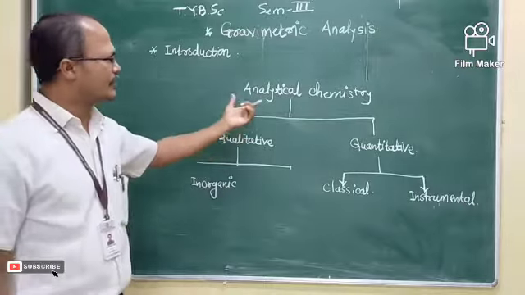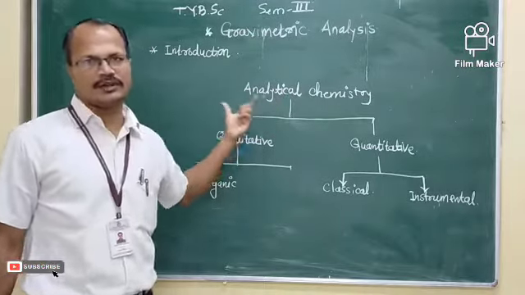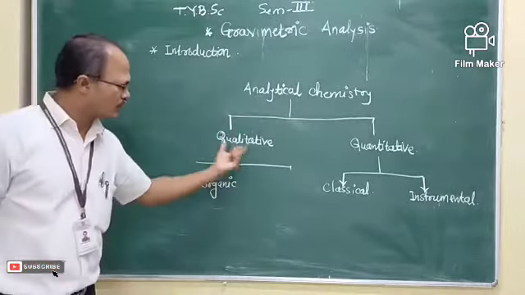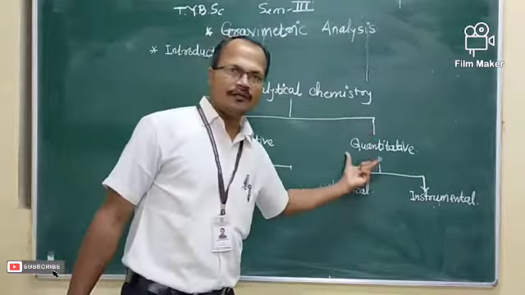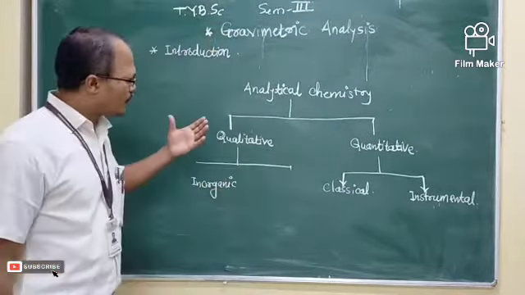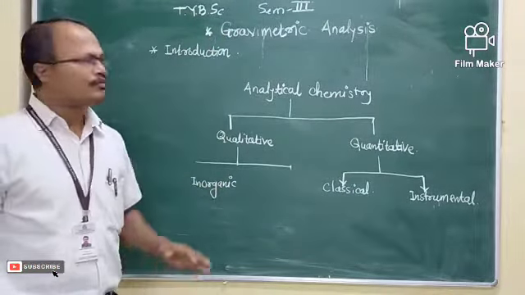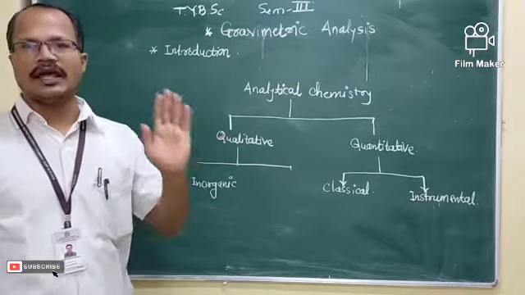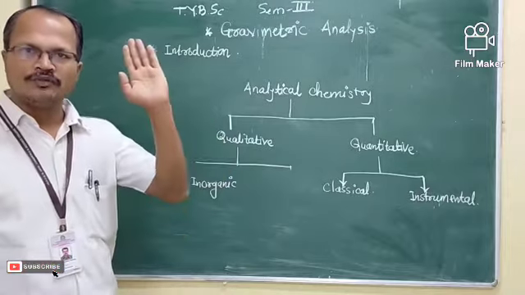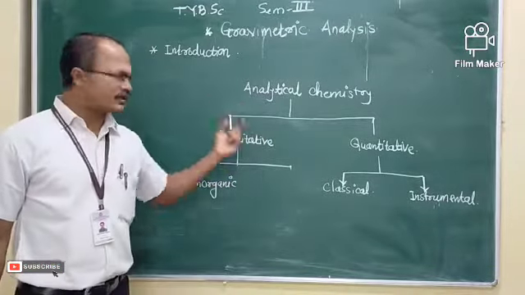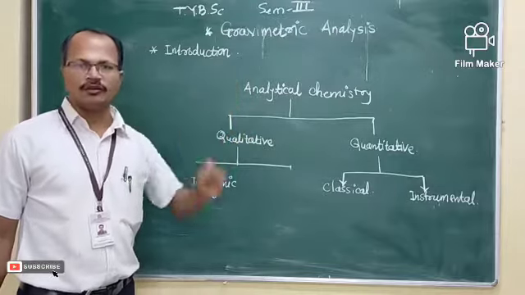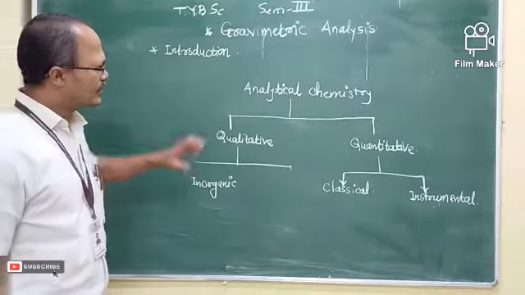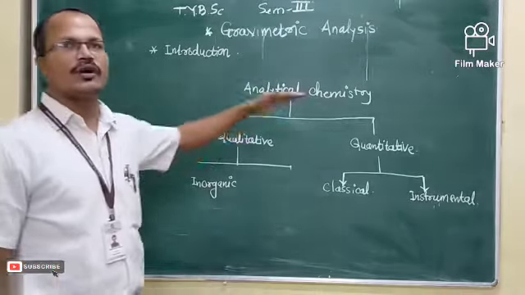Analytical chemistry is a branch of science which deals with the study of the analysis of samples on the basis of qualitative and quantitative manner. This is another definition of analytical chemistry: the branch of science which deals with the analysis of the sample on the basis of qualitative and quantitative manner. Here the question arises: what is qualitative analysis, and what is quantitative analysis?